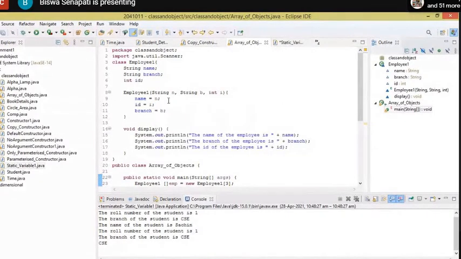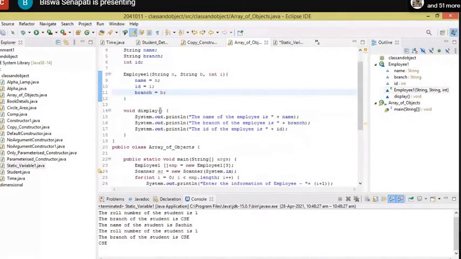You may ask, sir, why not in the same order? It doesn't matter, because you are mentioning the name. I can initialize ID equal to i first, branch equal to b, or initialize name equal to n at the end. Any order you can initialize.